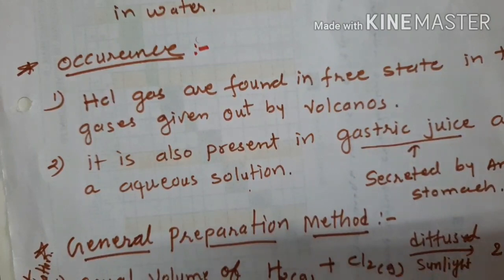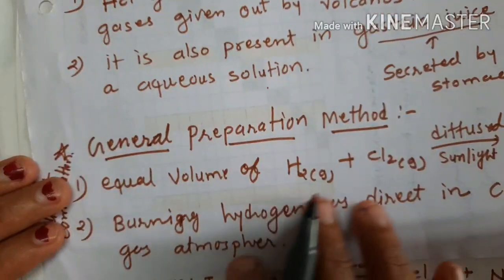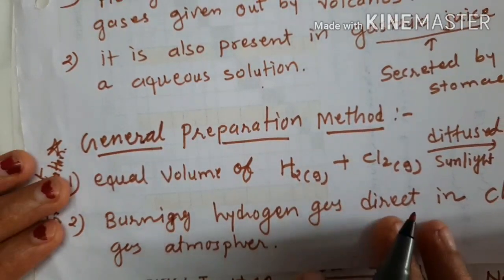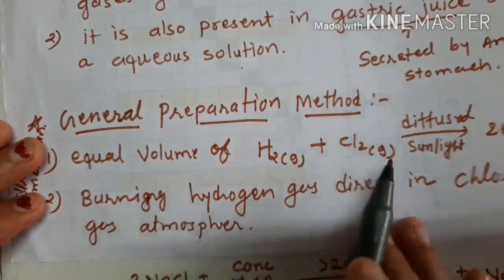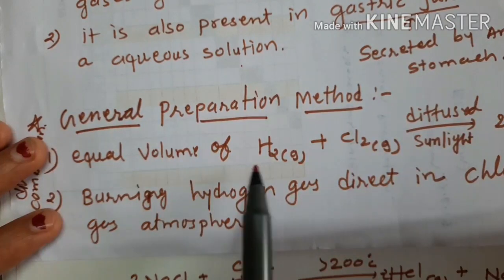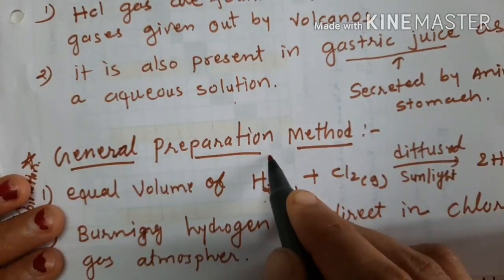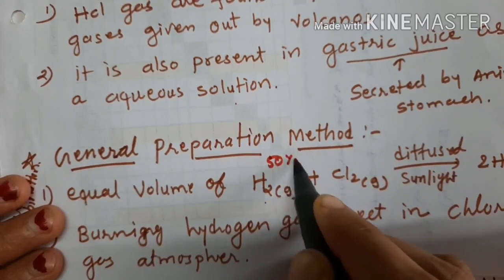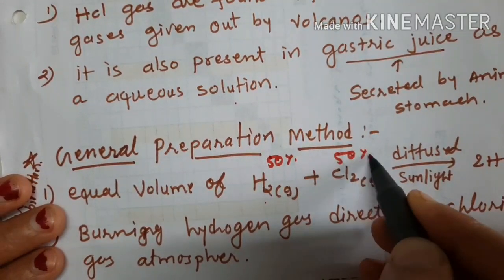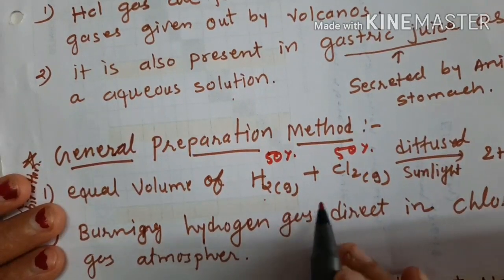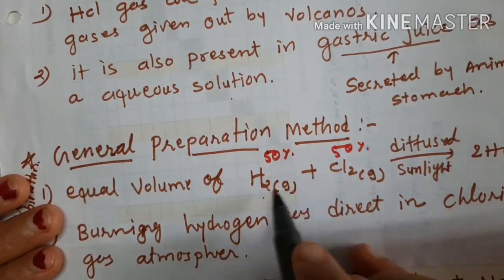Okay, then we'll learn the general preparation method, which is the direct combination method. Equal volumes of H2 and Cl2, for example 50% H2 and 50% Cl2, are combined together.